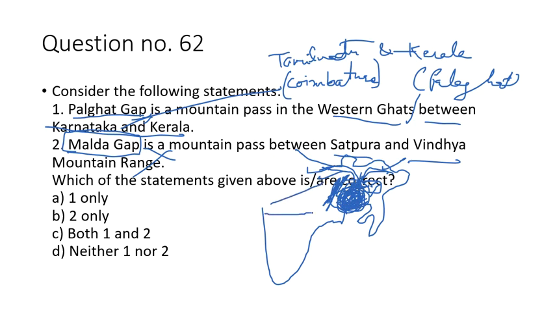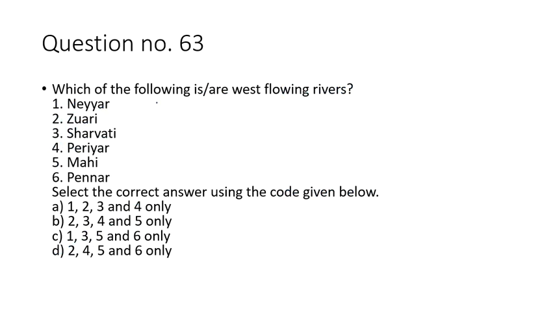So it is not between Satpura and Vindhyan. Satpura is in this region, but Malda Gap is here. So this is actually wrong too. So 1 is wrong, 2 is also wrong. So the answer is D. Move to question number 63.